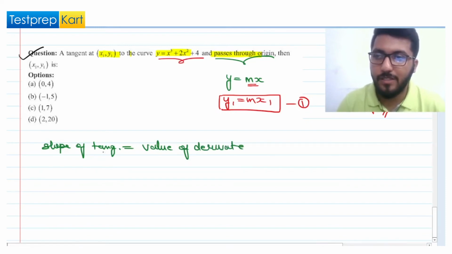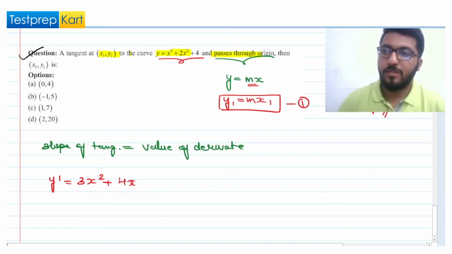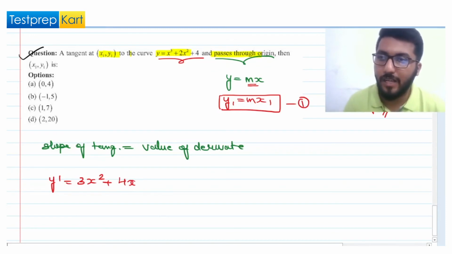So if we go for this equation, y dash will be 3x square plus 6x, sorry, that will be plus 4x, not 6x. So this is what we are having: a tangent at x1 comma y1 to the curve y equal to x cube plus 2x square plus 4 and passes through the origin. So the slope will be y dash equal to 3x1 square plus 4x1.